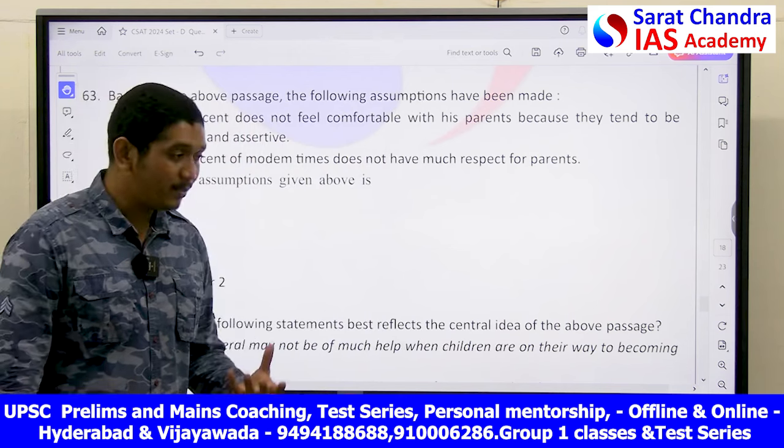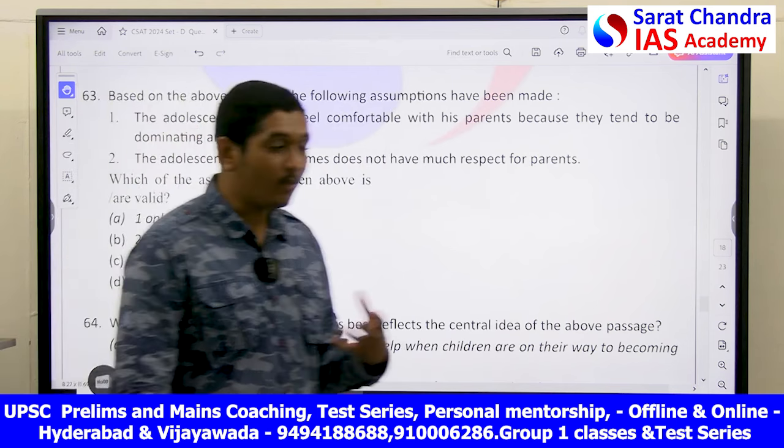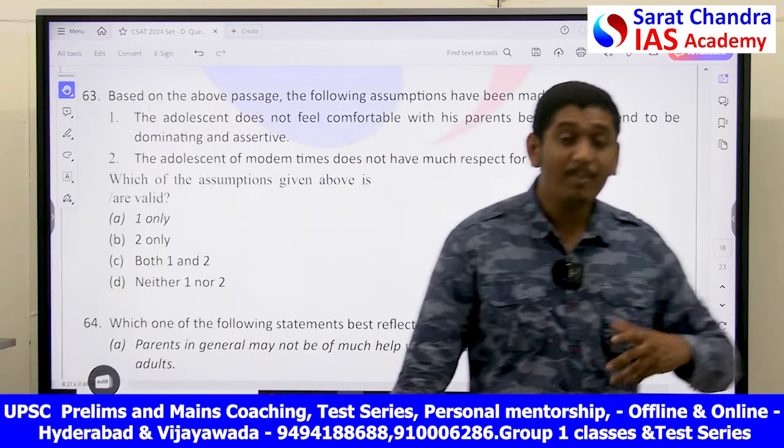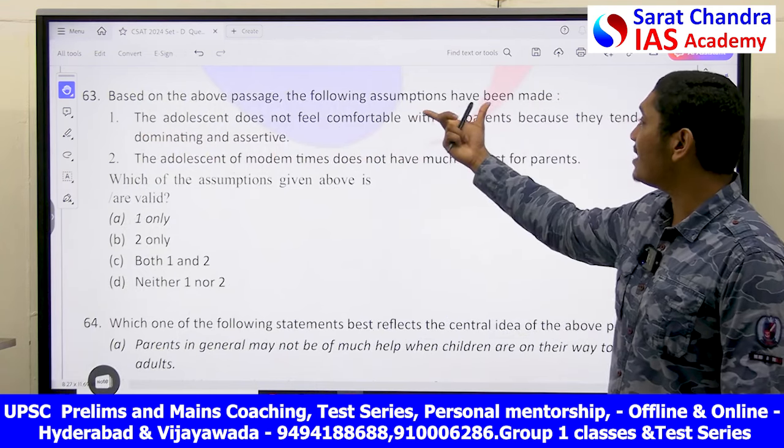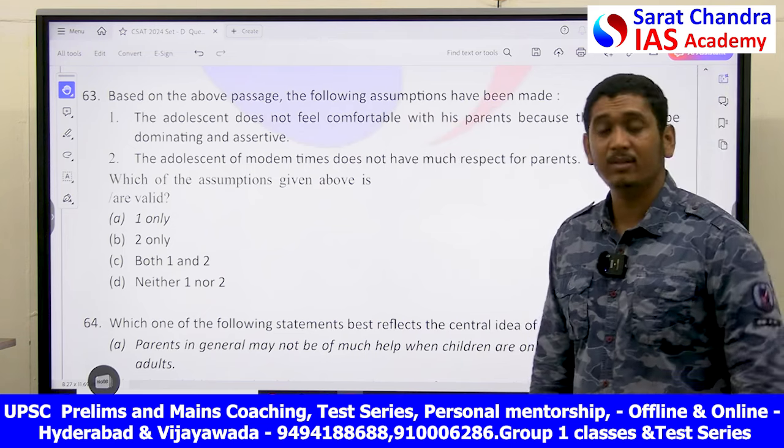This passage basically talks about the relationship between a parent and an adolescent. When the pupil reaches adolescence, how his behavior is towards the parent, and how the parents' behavior is towards the adolescent, is the passage. Based on the above passage, consider the following assumptions. What made the author write?